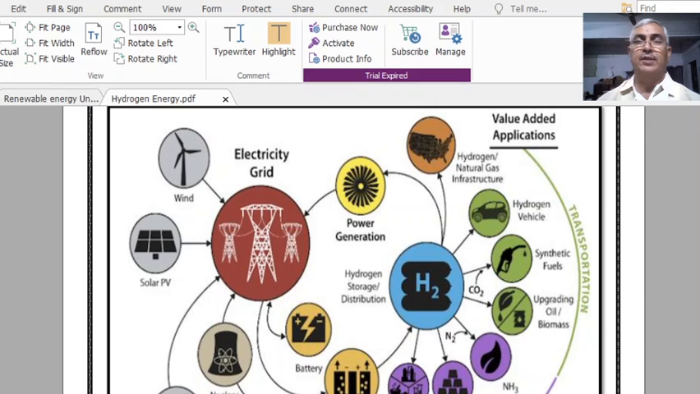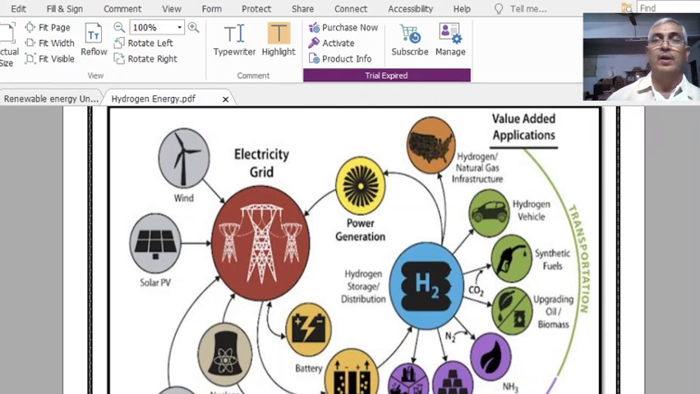In this class, I will discuss various methods of production of hydrogen. This particular topic is one of the most important topics in the syllabus of the renewable energy paper of final year BSc 6th semester.